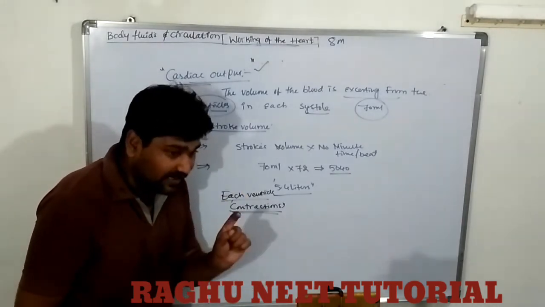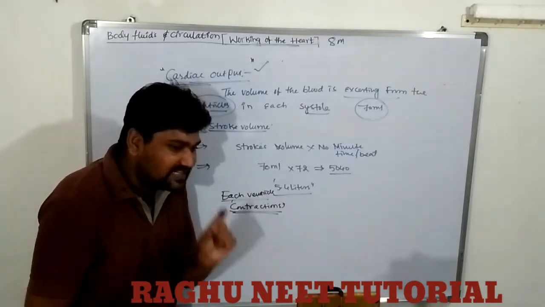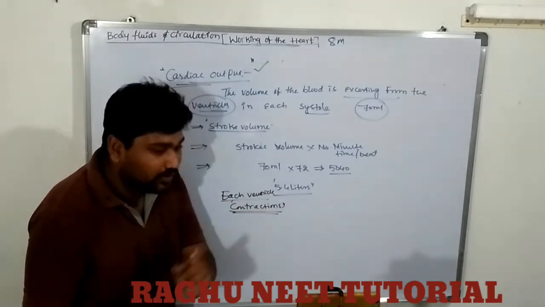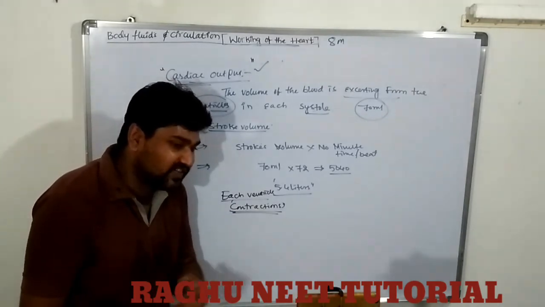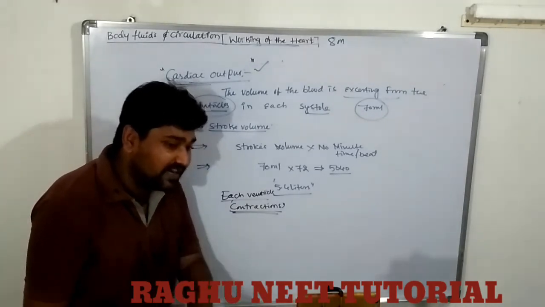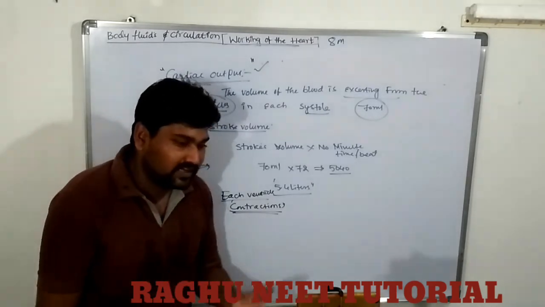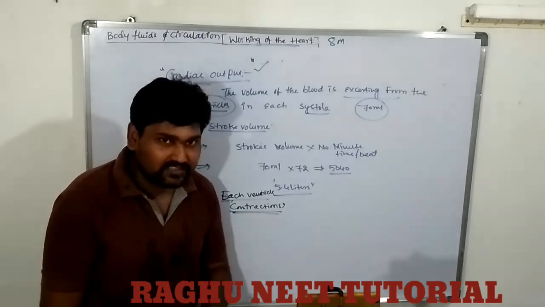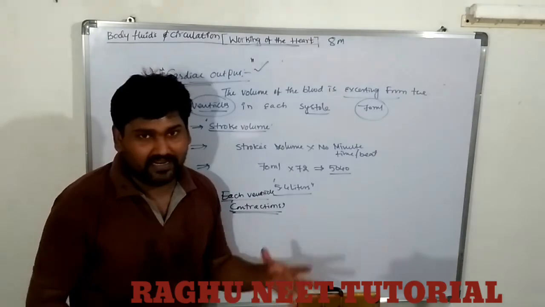It generates the impulse. The impulse is transmitted from the SAN node to the AVN node. The AVN node transmits it over the whole heart through the bundle fibers and Purkinje fibers. The impulse spreads all over the heart, so the heart contracts.